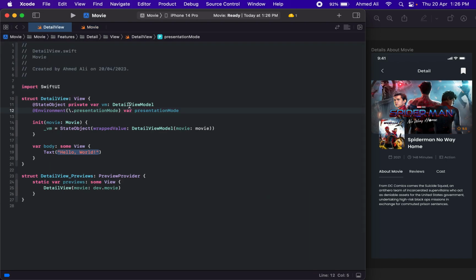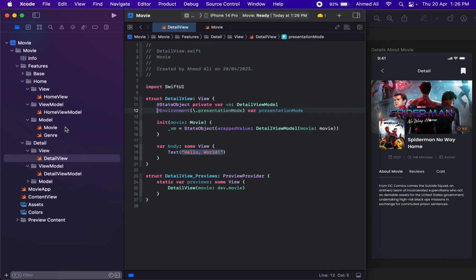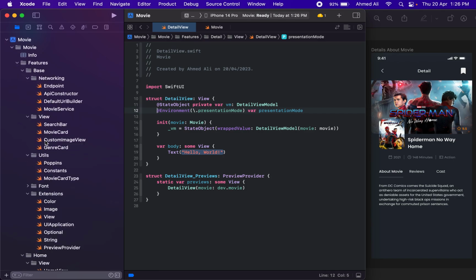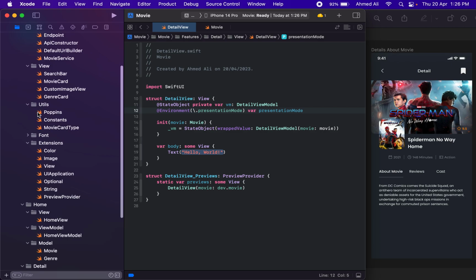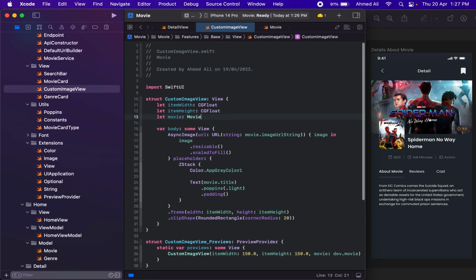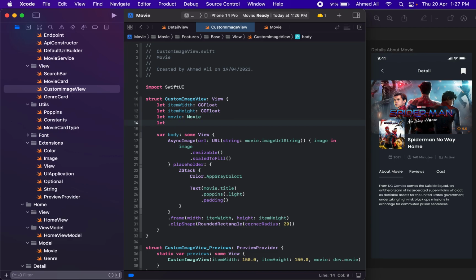So now in our detail view, or maybe in our, I guess this, where is this custom image view, we actually need to provide the type for this image as well. So let's just say, yeah, I guess image type.